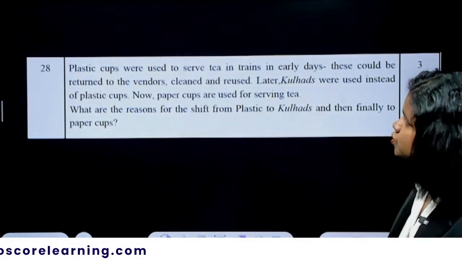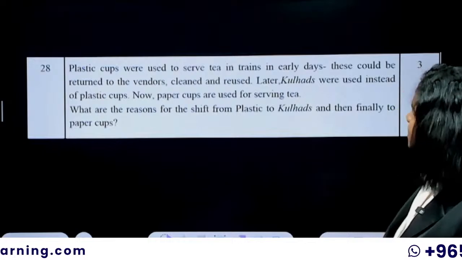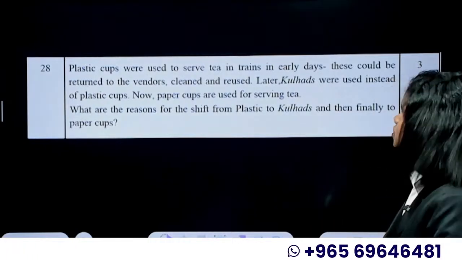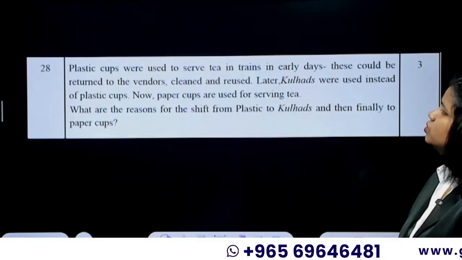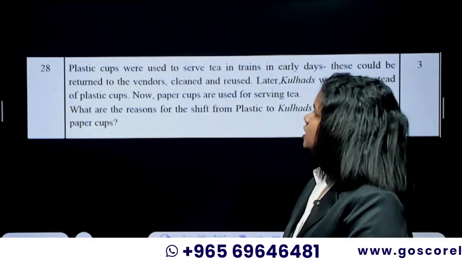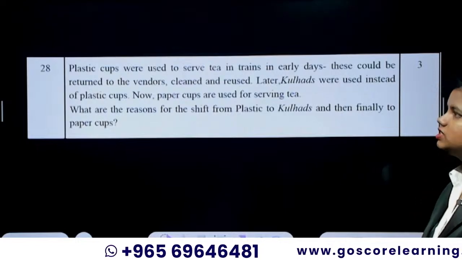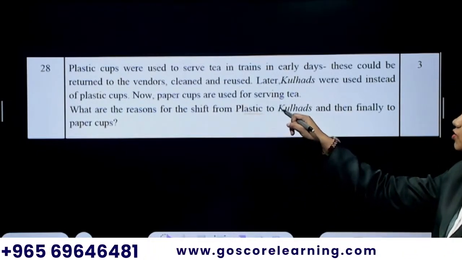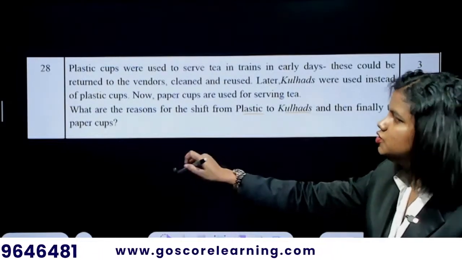Plastic cups were used to serve tea in trains in early days. These could be returned to the vendors, cleaned and reused. Later, kulhads were used instead of plastic cups. Now, paper cups are used for serving tea. What are the reasons for the shift from plastic to kulhads and then finally to paper cups?